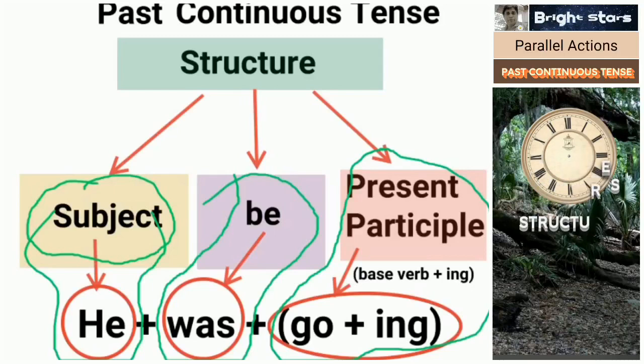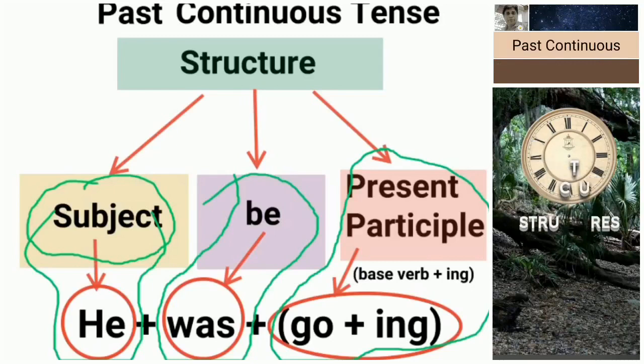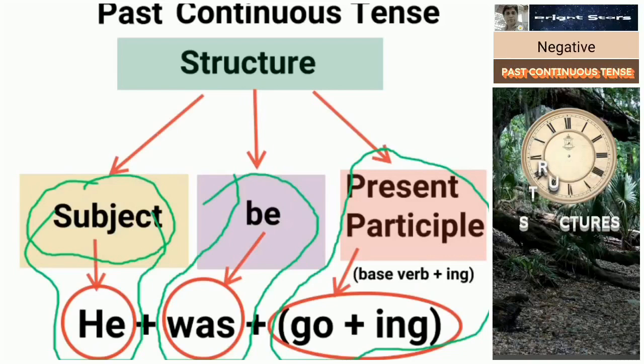Whereas in present continuous tense the be forms we took are am, is and are, here it is was or were. Then the present participle, the ing form. Okay.